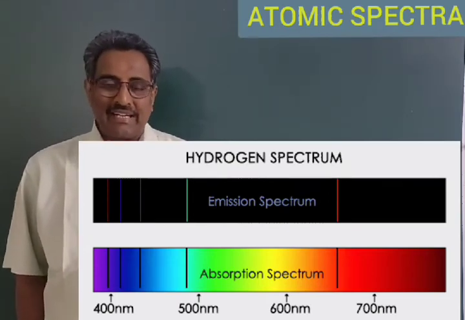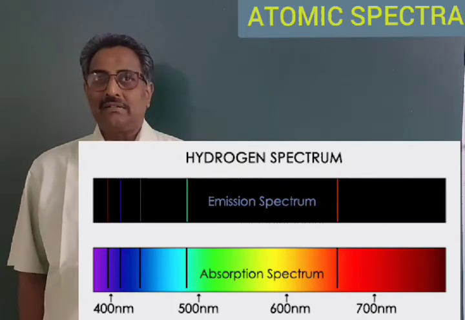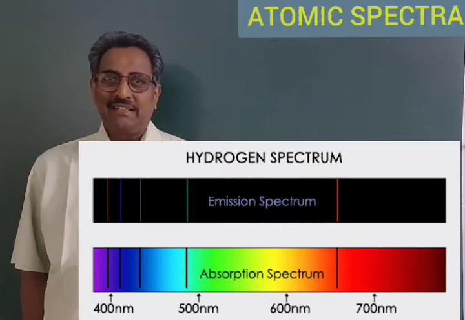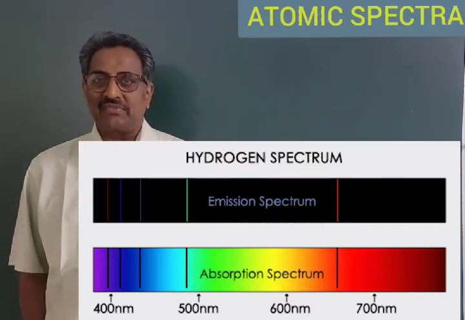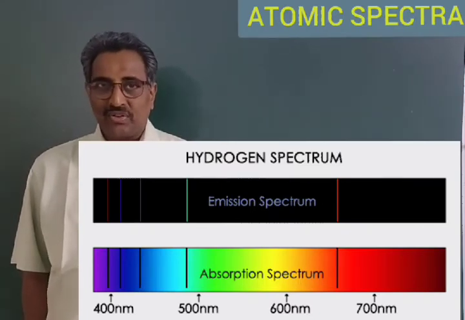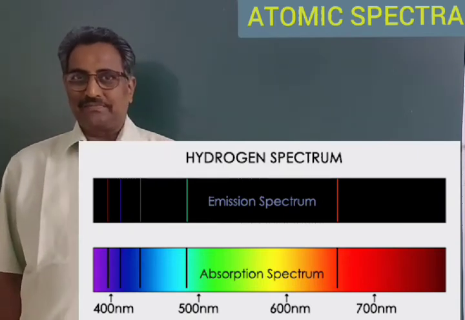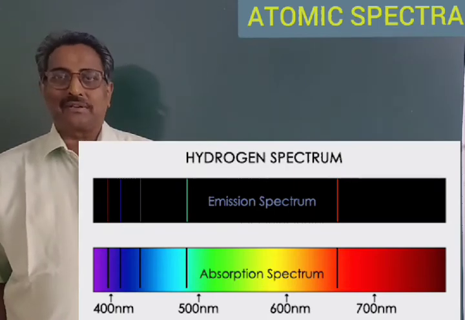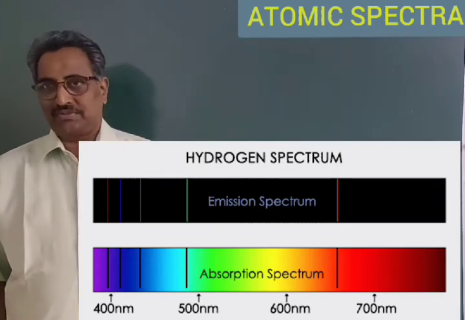When the gases are heated or when electric discharge is passed through the gases, they emit radiations of certain frequencies, and those frequencies emitted, if passed through the prism, are analyzed and they are observed in the spectroscope.